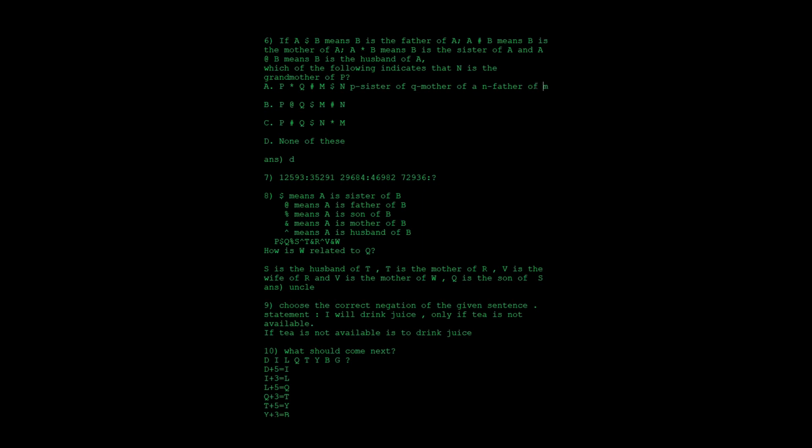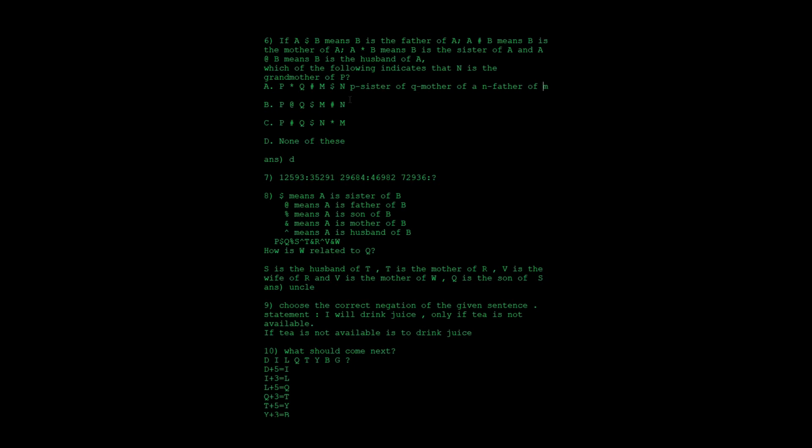So next thing is they have asked whether N is the grandmother of P. N is the father of M. So M is having a father N. And next thing is what is the relationship between N and P, whether N is the grandmother. Here they have told N is the father, and then here it is a grandmother, the female version. So father cannot be the mother. So option A is eliminated easily.